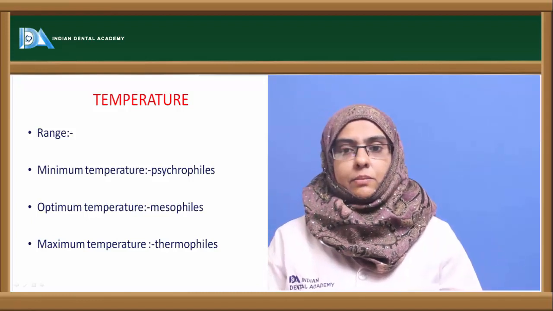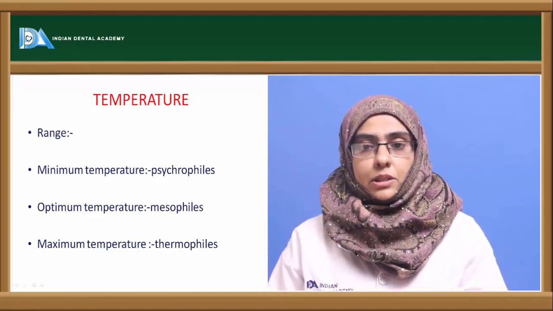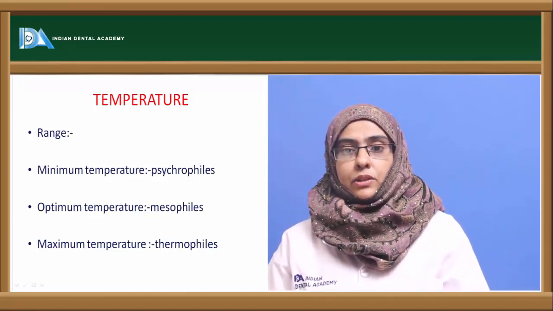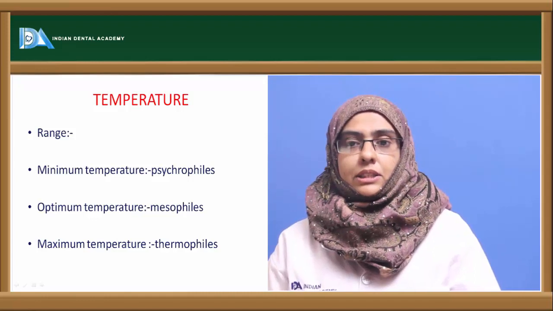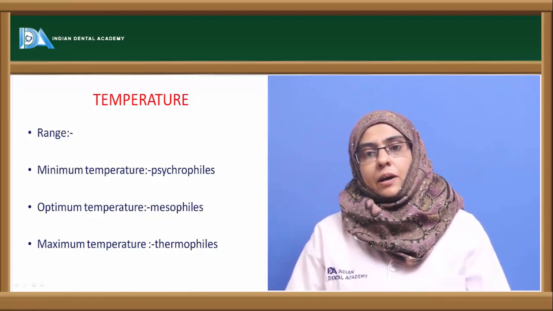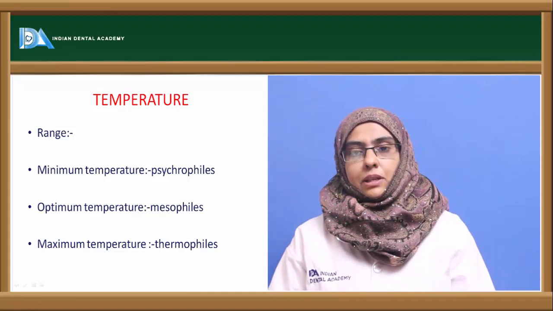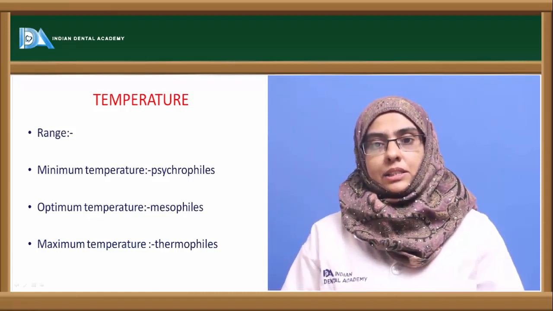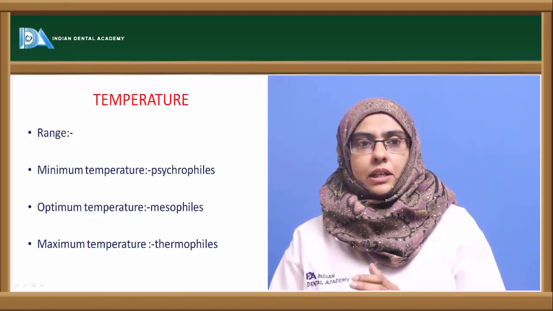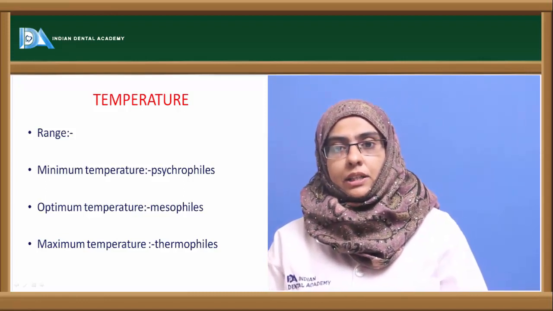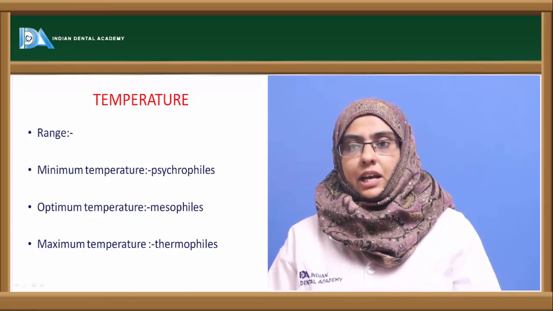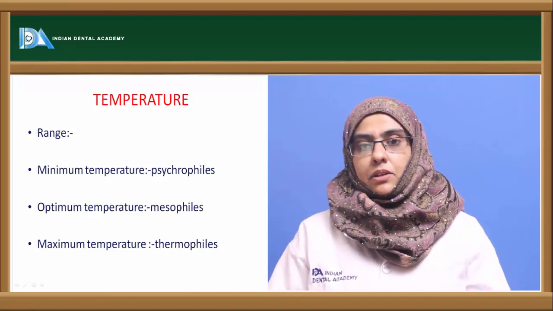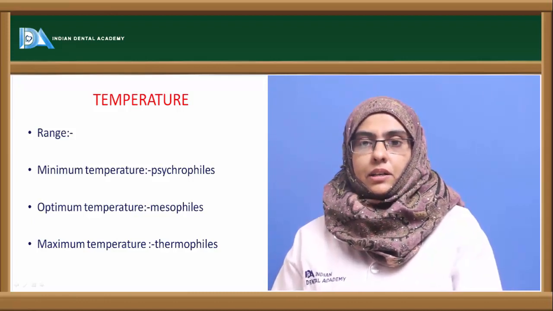Psychrophiles grow at very low temperature, and these are the organisms that usually cause the spoilage of food in refrigerators. Then you have mesophiles, which are mostly the pathogenic group of microorganisms that cause diseases in human bodies. And then you have the maximum temperature loving organisms, the thermophiles, that can withstand temperatures of 100 to 200 degrees centigrade also. It is because of certain lipid components present in the organism that helps them to survive at a very high temperature.